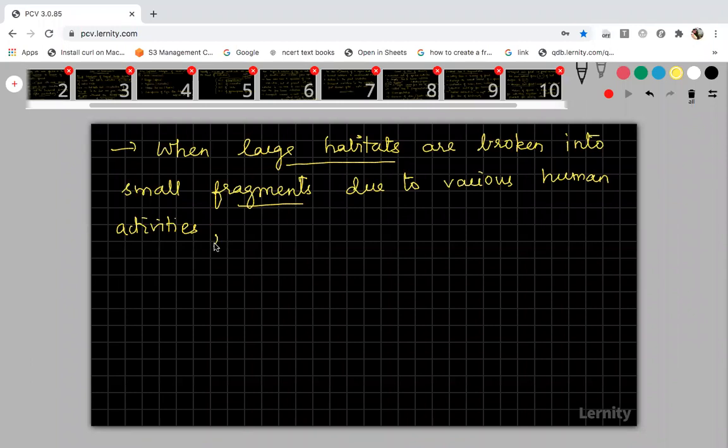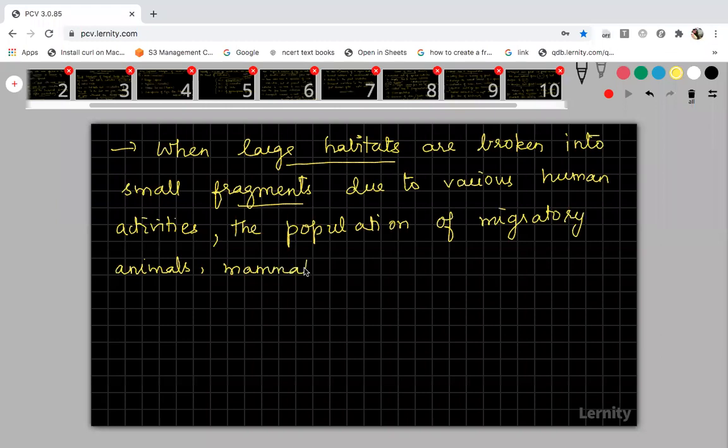And this will also relate to the population of migratory animals, mammals and birds, okay.